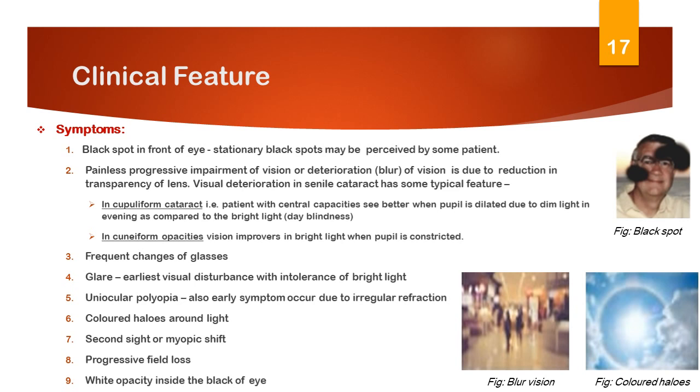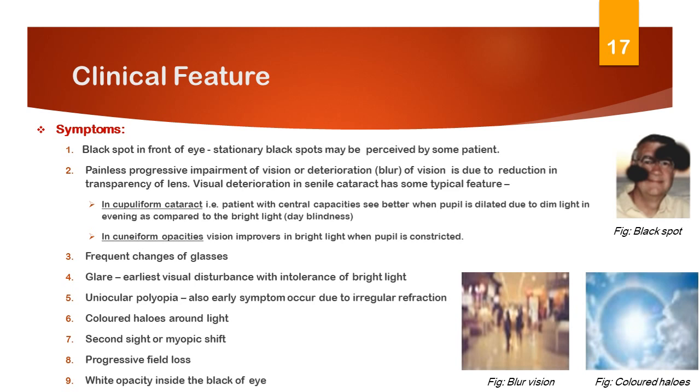In the cupuliform cataract, that is, a patient with central opacity sees better when the pupil is dilated, in the dim light in the evening, as compared to bright light. This is day blindness. And in the cuneiform opacity, vision improves in bright light when the pupil is constricted. Frequent changes in glasses due to the rapid change in the refractive index.